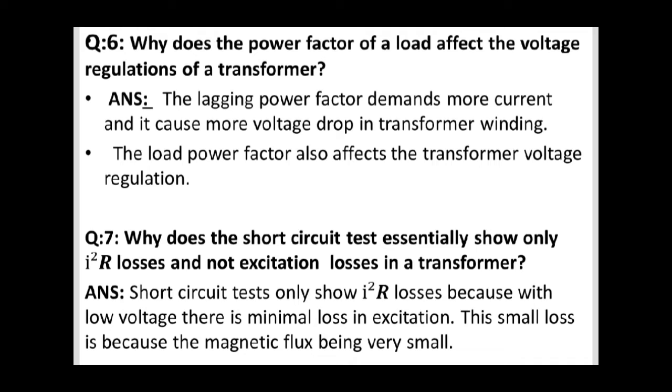The question number 7 is: why does the short circuit test essentially show only I square R losses and not excitation losses in the transformer? The answer is that the short circuit test only shows I square R losses because with low voltage there is minimal loss in excitation. This small loss is because the magnetization flux is very small.